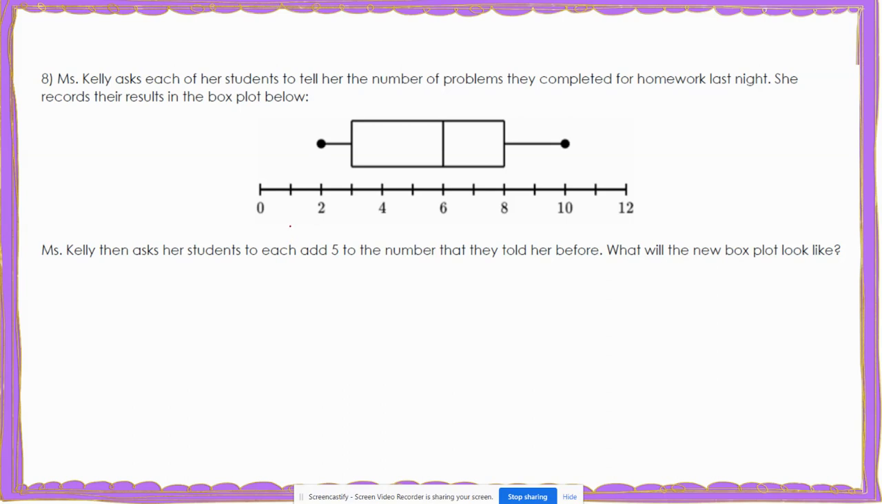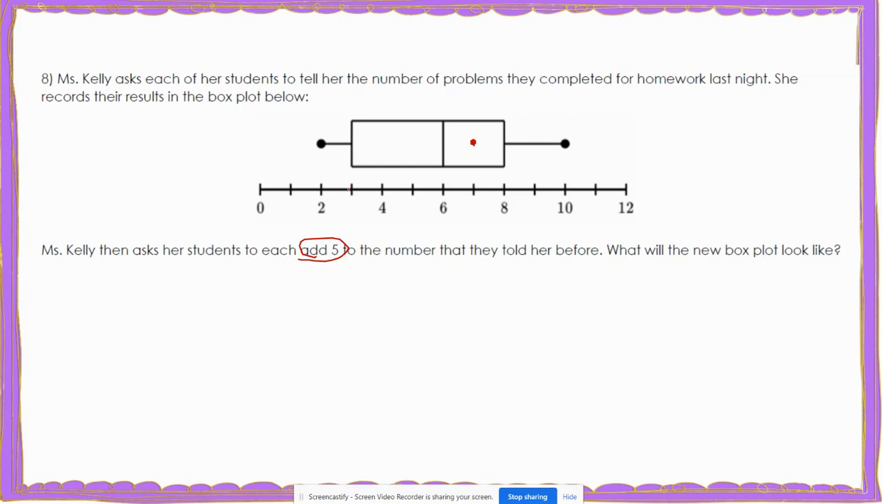Well, the new box plot, if you think about it, will be exactly the same, except it will be moved 5 units to the right, because the student that chose the lowest number of problems last night was 2. Well, if Miss Kelly tells all students to add 5, then that student now is going to be 2 plus 5, which is 7. So the new box plot's least value will be here.